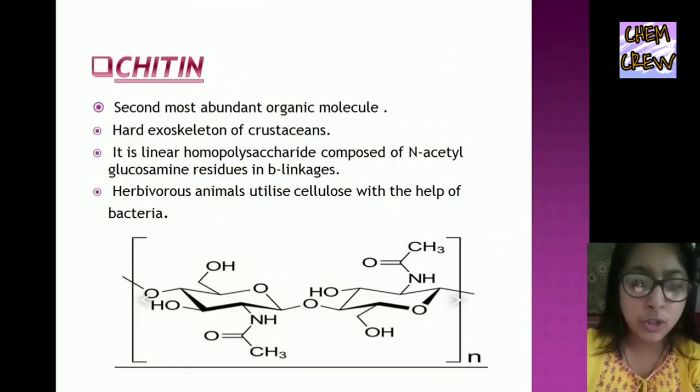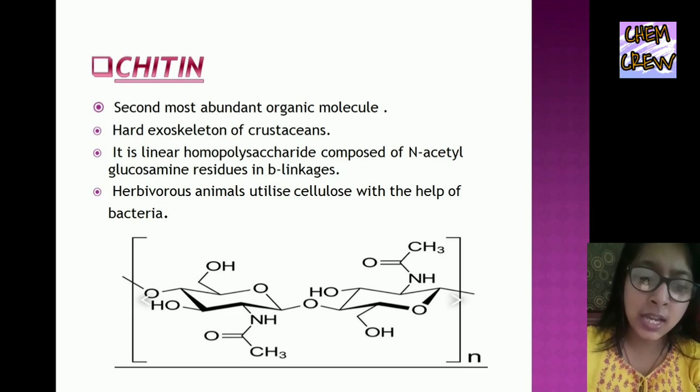The last part I will describe is chitin. Chitin, the second most abundant organic molecule, forms the hard exoskeleton of crustaceans. It is a linear homopolysaccharide composed of N-acetyl glucosamine residues in beta linkage. Herbivorous animals utilize cellulose with the help of bacteria. The structure below is chitin.